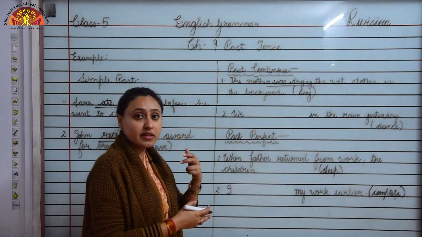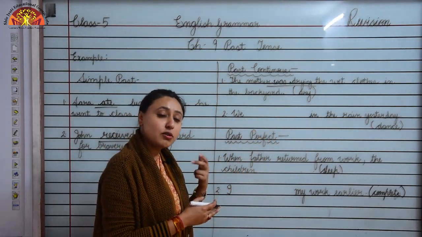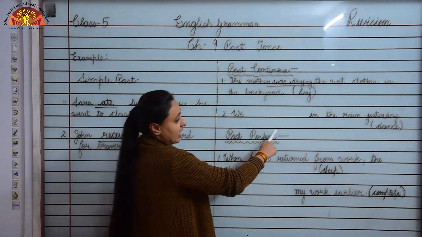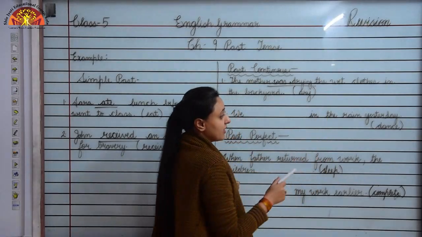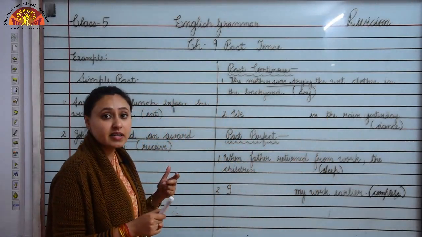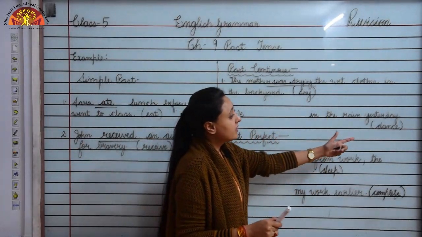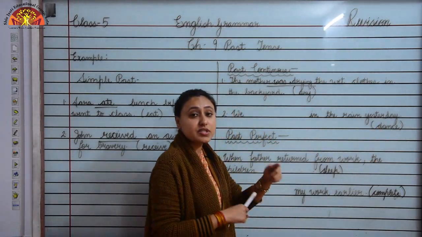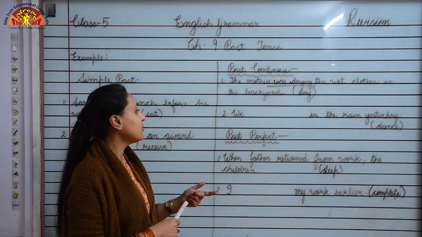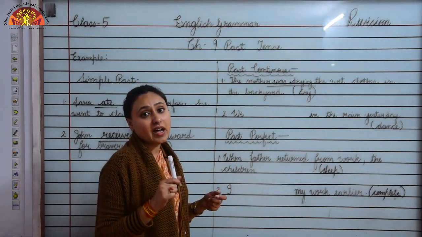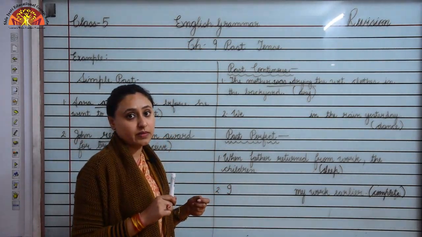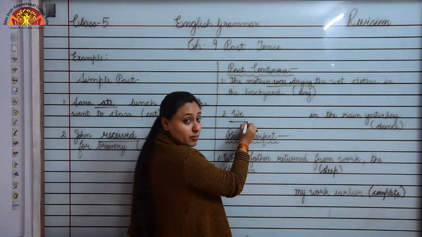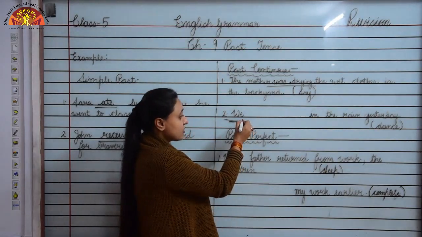So children, here we changed the sentence to past continuous, okay. Now look at the other sentence: we dashed in the rain yesterday. So children, the verb given to you is dance, and you have to change it into past continuous. So what we have to do, we have to add ing to the verb. Here a plural pronoun is given to you.